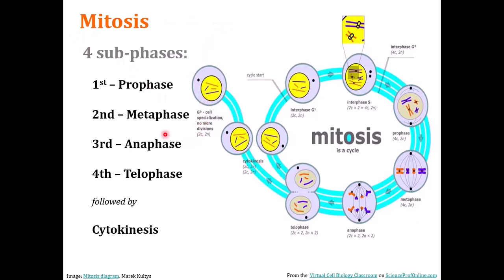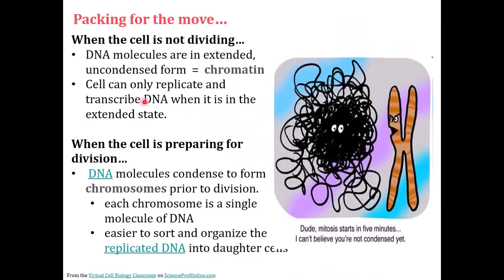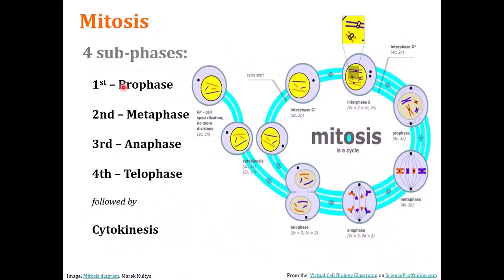Mitosis is divided into 4 phases: prophase, metaphase, anaphase, and telophase. Can I say a little PMAT? It just came to me right now. PMAT: prophase, metaphase, anaphase, and telophase.